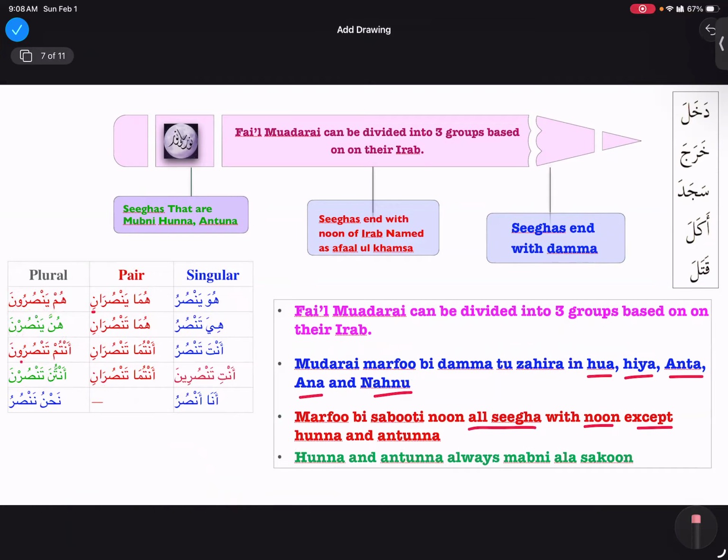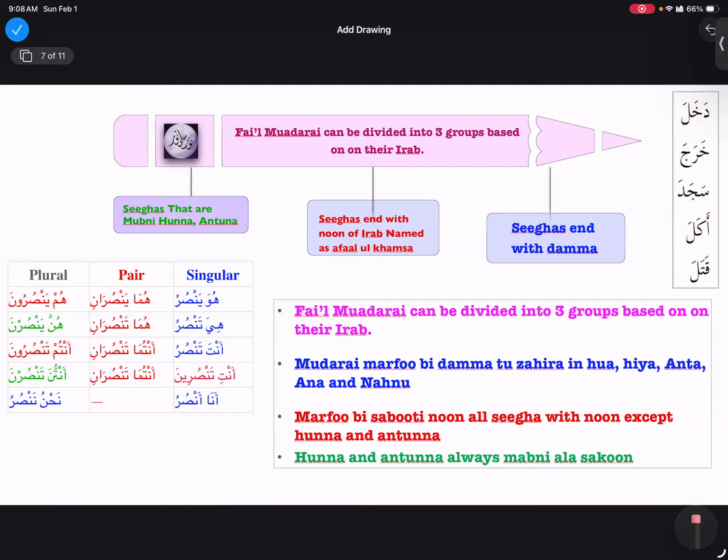I can do. Okay, go ahead. Which one? Dakhala. Dakhala, yes. Yadkhulu, yadkhulani, yadkhuluna. Tadkhulu, tadkhulani, yadkhulna. Tadkhulu, tadkhulani, tadkhuluna, tadkhulina, tadkhulani, tadkhulna. Adkhulu, nadkhulu. Very good. Barakallah fiki.